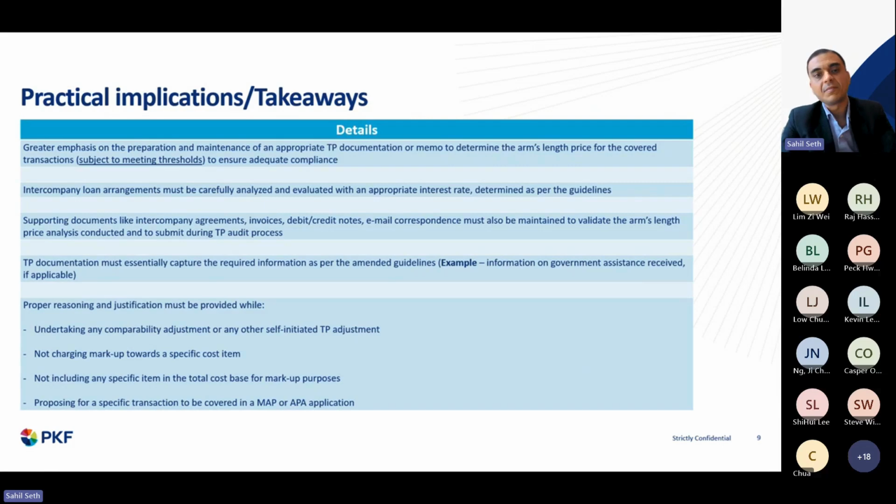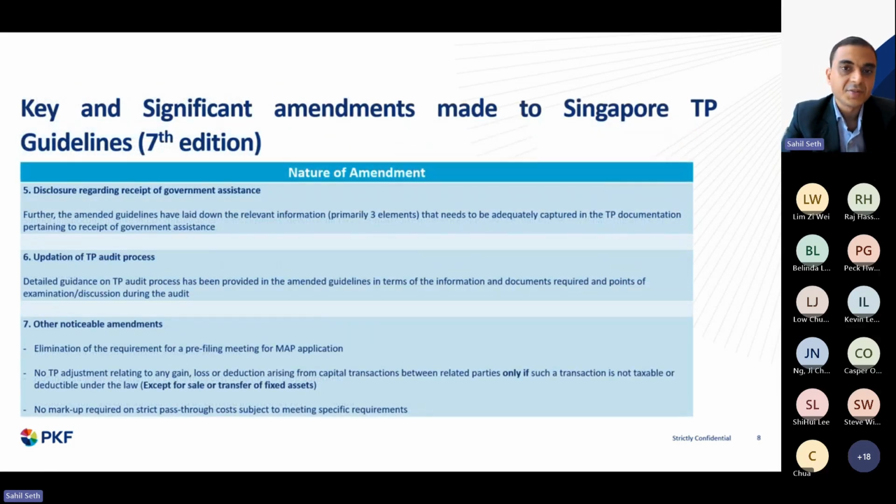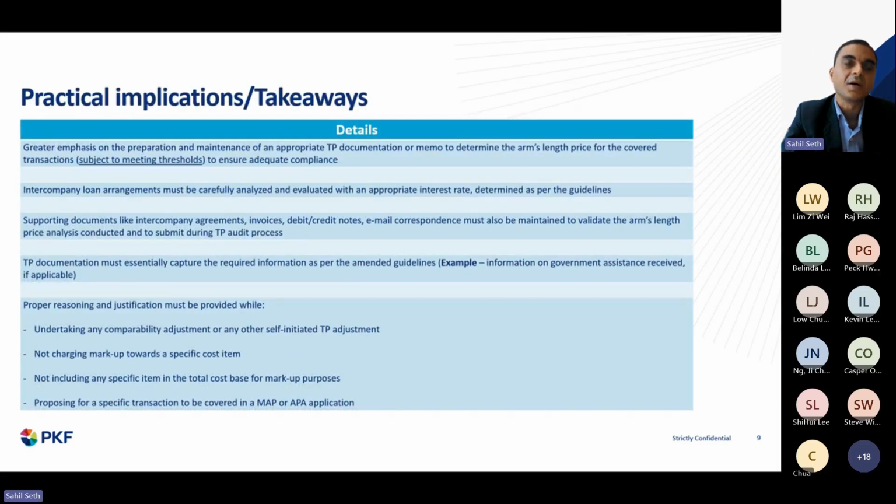So these are the main seven amendments, and in our experience, both good amendments as well as a little more emphasis on the takeaways in this slide, as to how it will be impacting the taxpayer, right? These are practical implications from our end, based on our expertise and our analysis of the amendment guidelines. The first one is in consonance with what the IRS has mentioned in the first pages of the amended guidelines, that they need a basic level of documentation